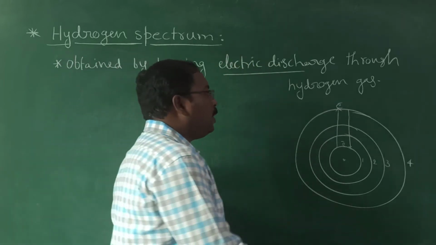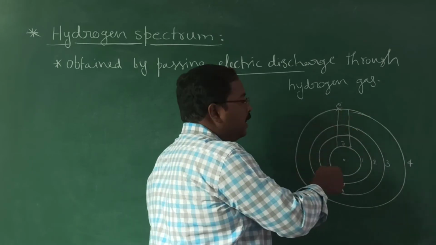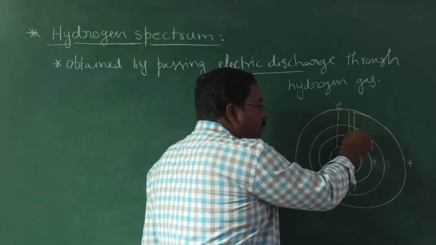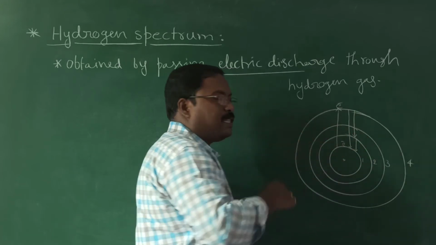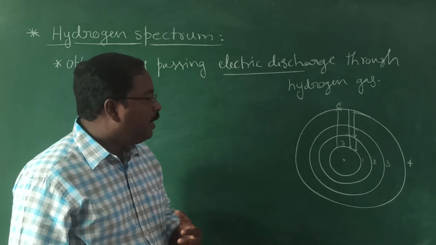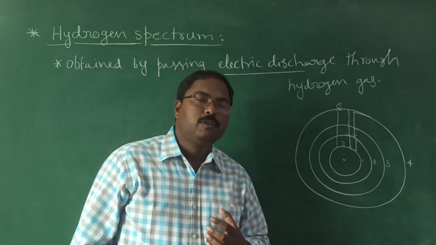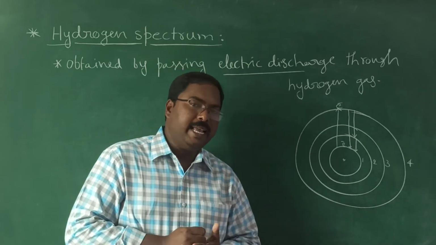It may come to the first orbit directly, or it may jump to the second orbit first, then back to the first orbit. There are many probabilities. That is why for the hydrogen spectrum we observe many spectral lines.